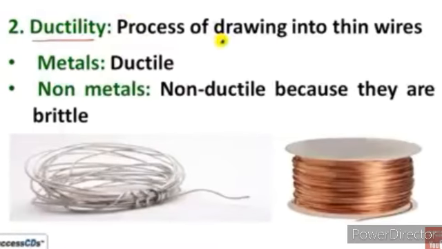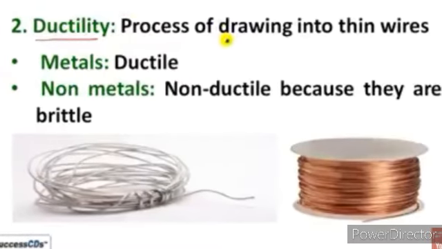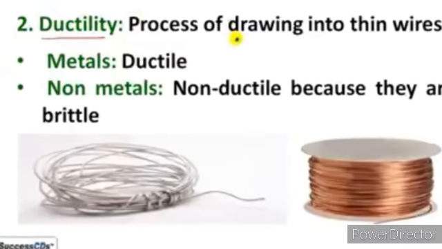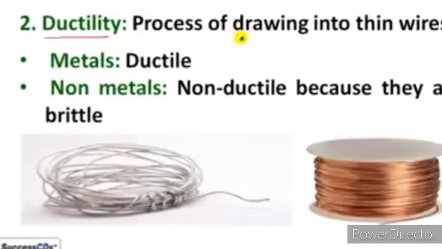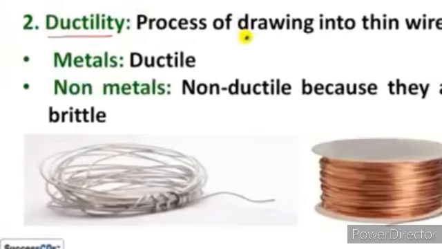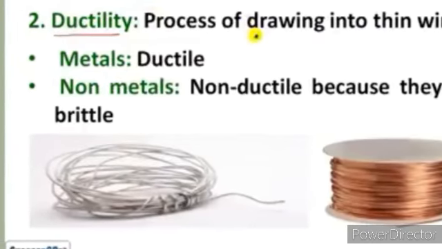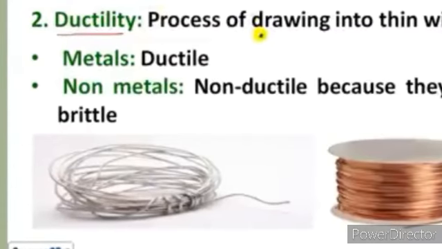Here are the two figures. One is the copper wire and the second is the silver wire. Copper wire is used for electrical transmission. Silver and copper are highly ductile, so we can form very thin wires. But non-metals cannot be made into thin wires.